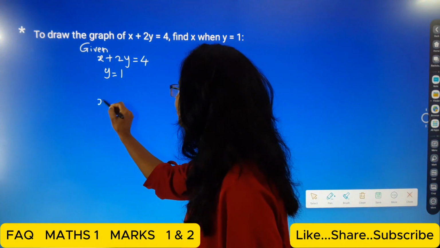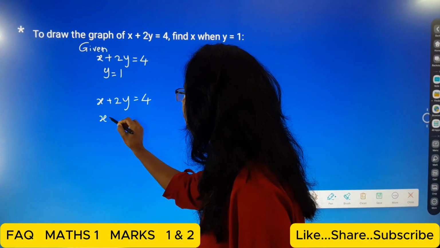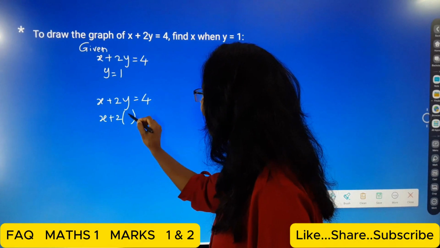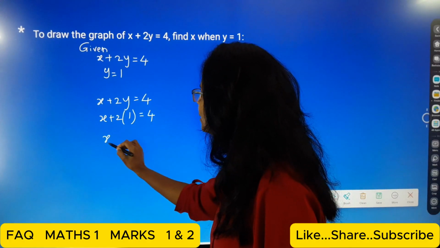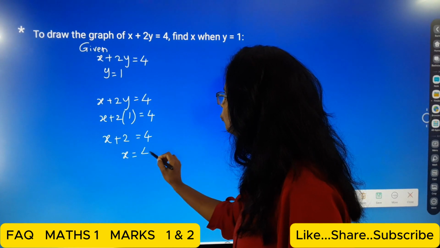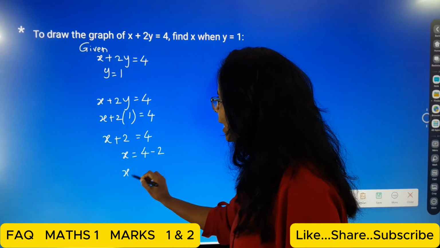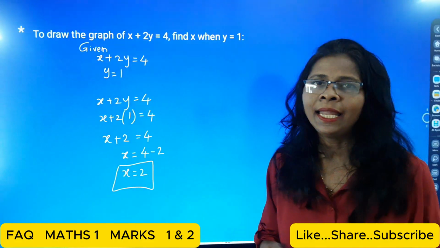So our equation becomes x plus 2y is equal to 4, and in that x plus 2y, remove y and put 1. So x plus 2 is equal to 4. So x is equal to 4 minus 2. So that is x is equal to 2. So see how easy this example is.